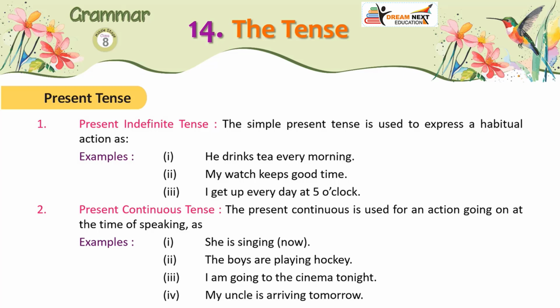2. Present continuous tense. The present continuous is used for an action going on at the time of speaking. Examples: 1. She is singing now. 2. The boys are playing hockey. 3. I am going to the cinema tonight. 4. My uncle is arriving tomorrow.